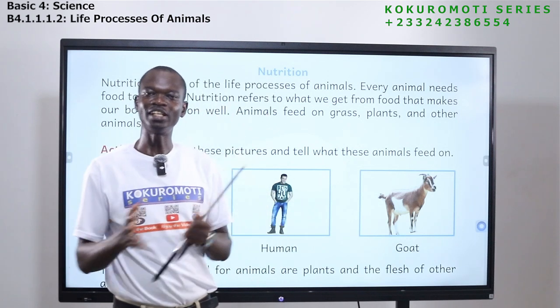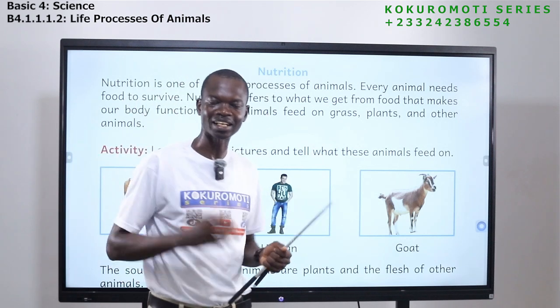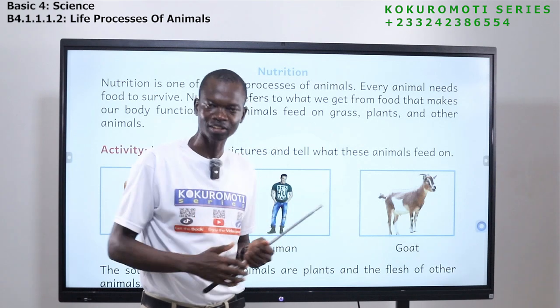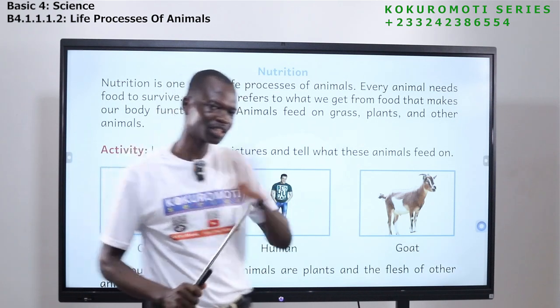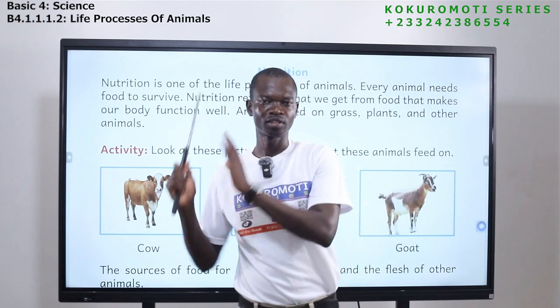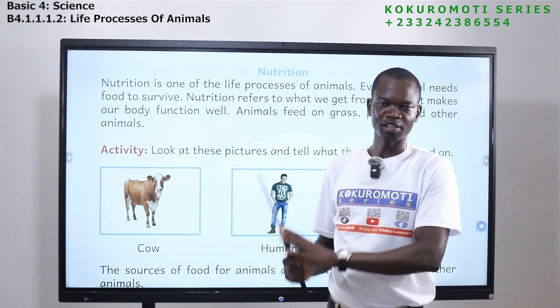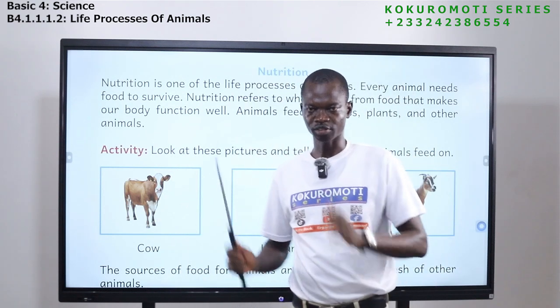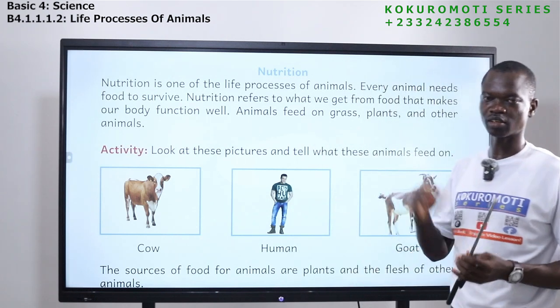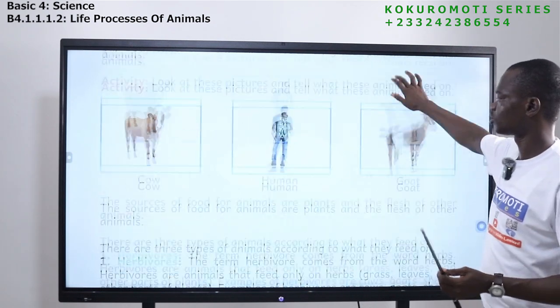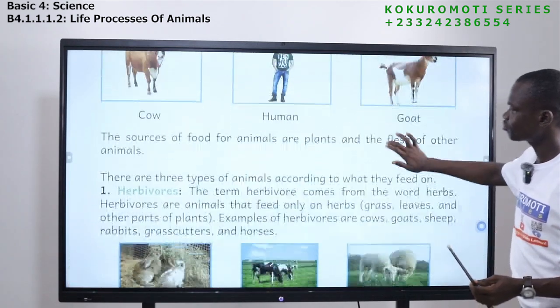So you see, we feed on plants, and at the same time we feed on the flesh of other animals, that is meat. There are some animals that don't feed on plants, they feed only on meat or flesh of other animals. So that is what you should know. In fact, all animals undergo nutrition. Okay, so now let's continue.